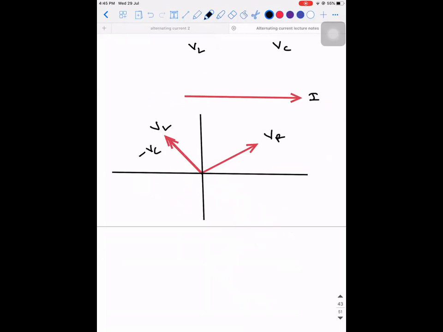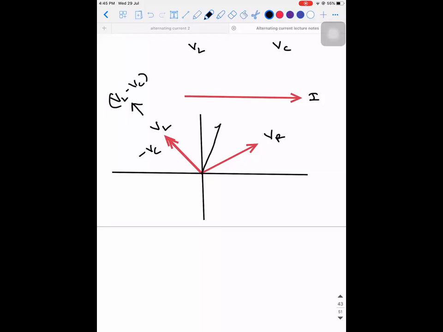So it's going to be VL minus VC. But the only fact is we don't know whether VL is greater or VC is greater. That is not our concern as of now. I've just tried to make a rotation. If you want, you can rotate VL also towards VC and do the same thing. It's up to you.